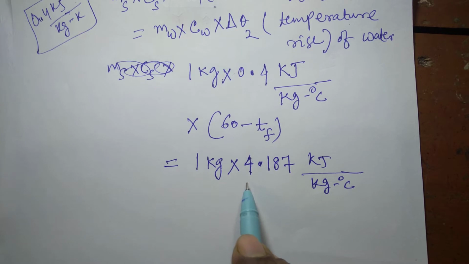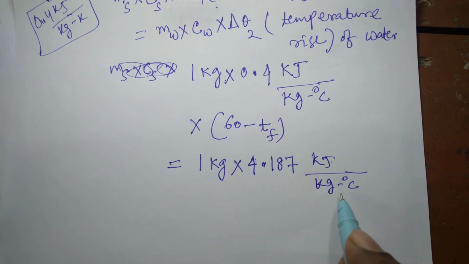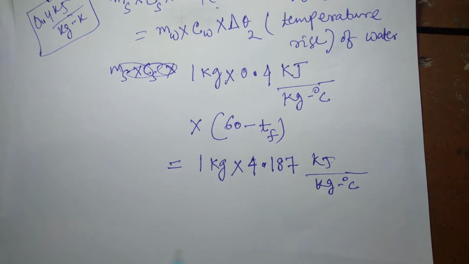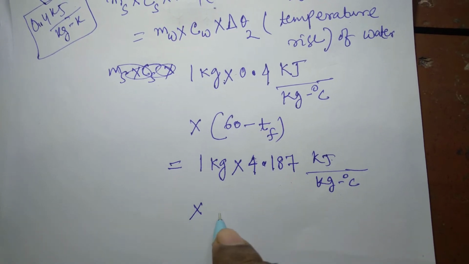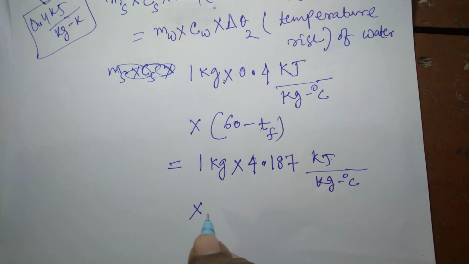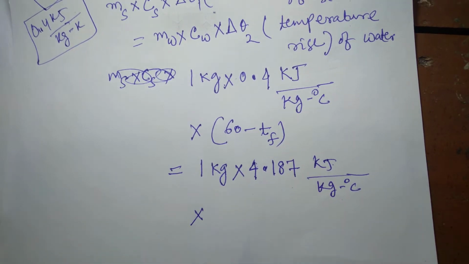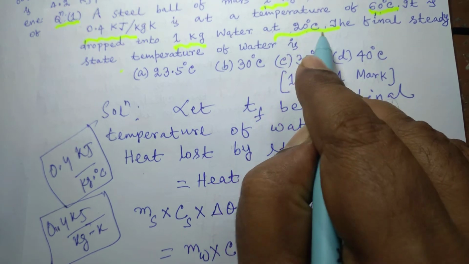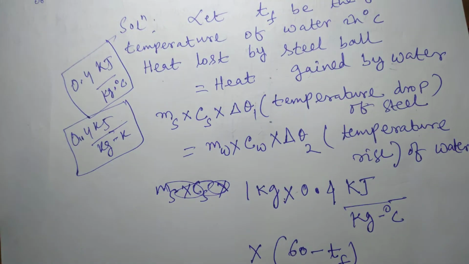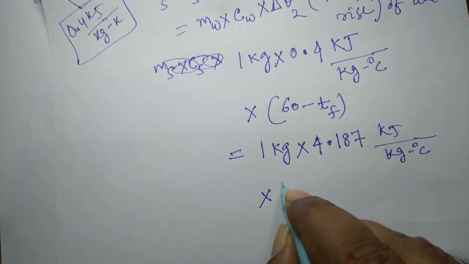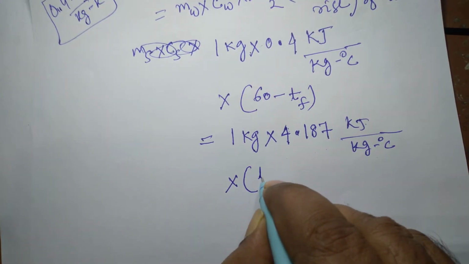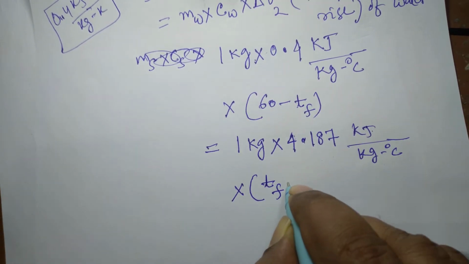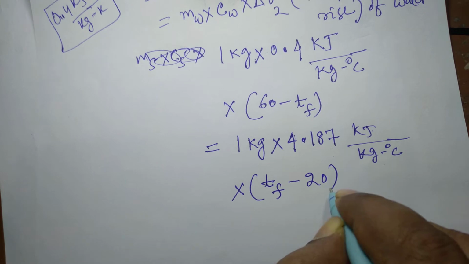This is for both Cv and Cp, 4.187 kilojoule per kg degree Celsius for water, multiplied by the temperature rise of water. Initially the temperature of water was given in the question, that is 1 kg of water at 20 degrees Celsius. So the temperature rise will be Tf minus 20.